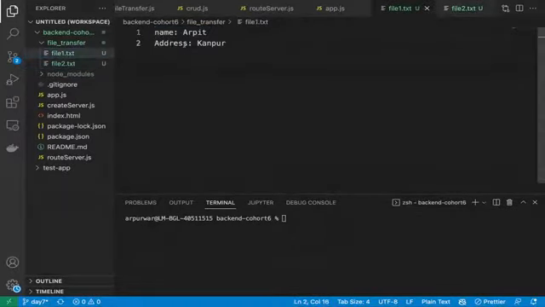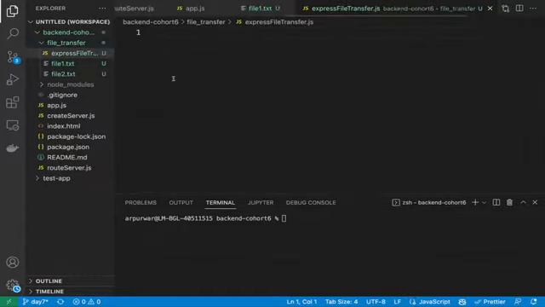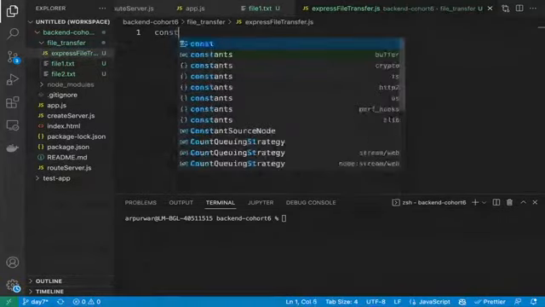In file one, name Rohan, and address Lucknow, we can say. Yeah. Now we'll create one JS file which we will run. So express file transfer .js. Correct. Now, very quick, very small things to write.